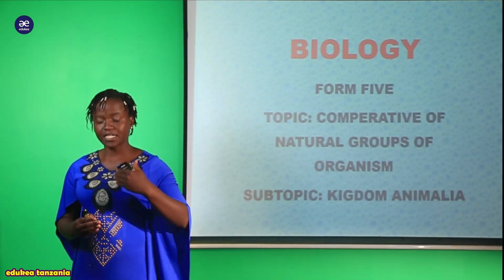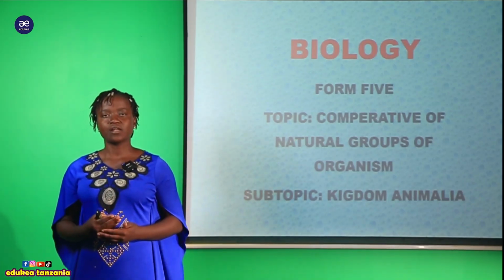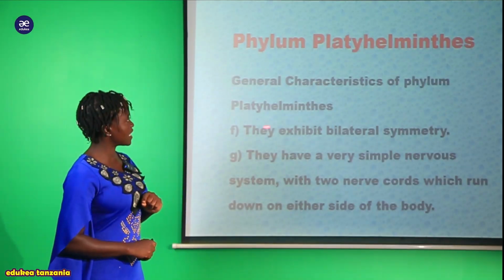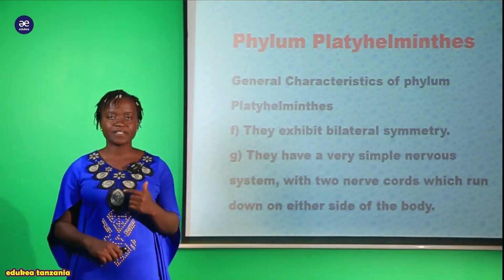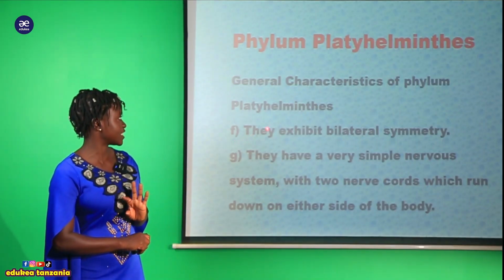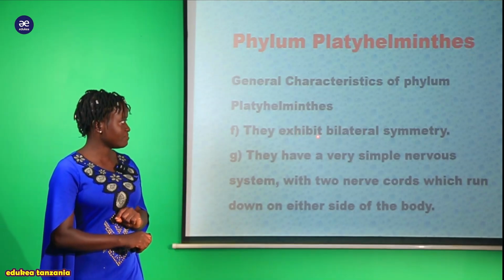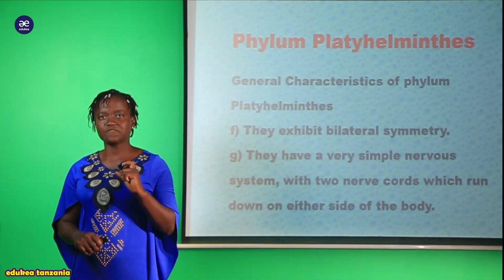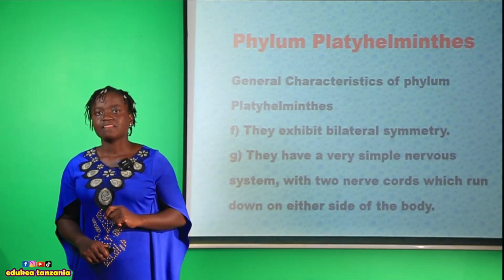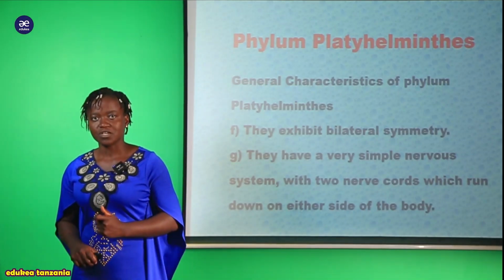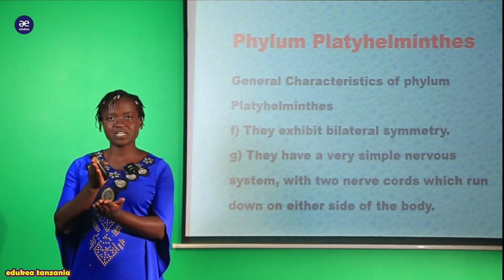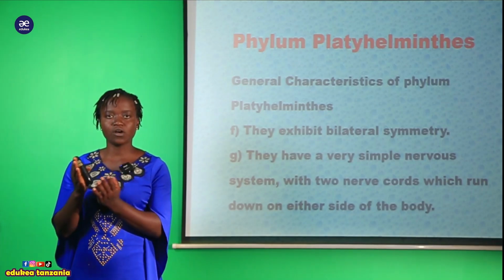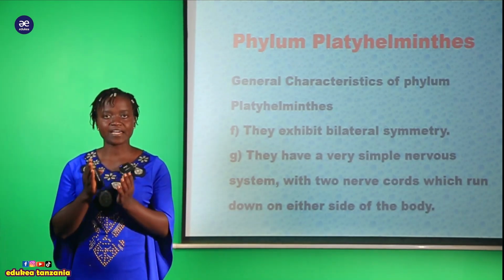So in our session today, we are going to proceed looking at the general characteristics found in this phylum Platyhelminthes. The first one is that they exhibit bilateral symmetry. The organisms in this phylum exhibit bilateral symmetry, meaning that when you dissect this organism, you get only two equal parts.